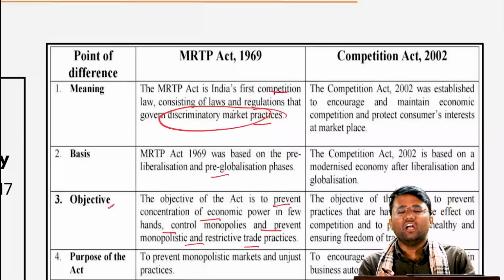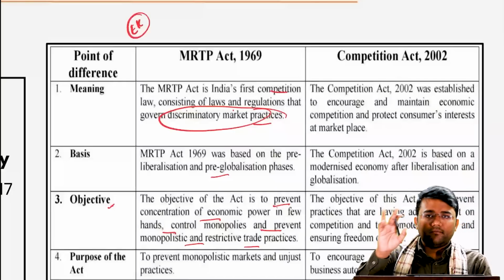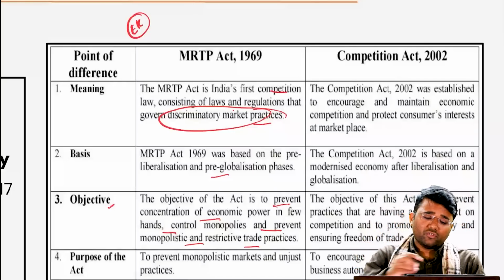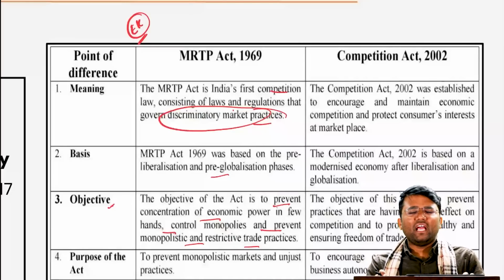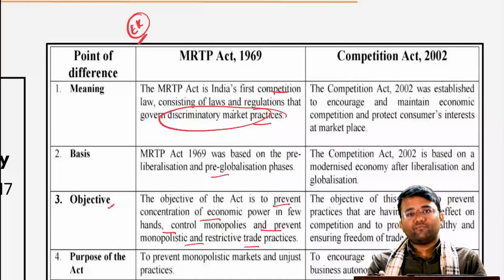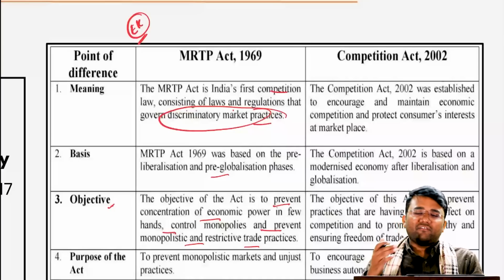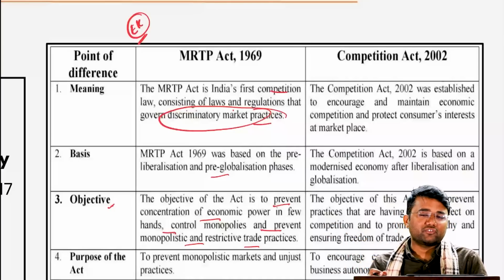restrictive trade practices. Understand one thing: the East India Company that came to India also came as a trading company, but we had a very unfortunate experience with them. Apart from that, the Indian government after independence had also seen some of the negatives of capitalism in various parts of the world.